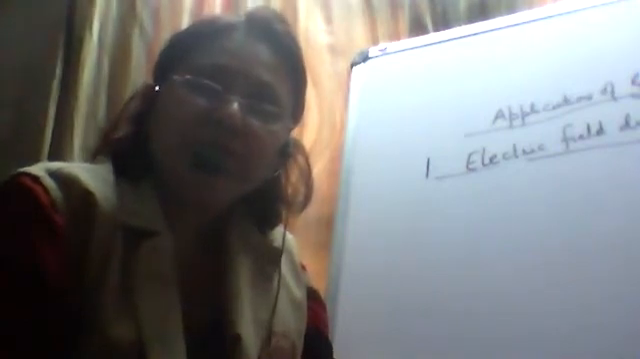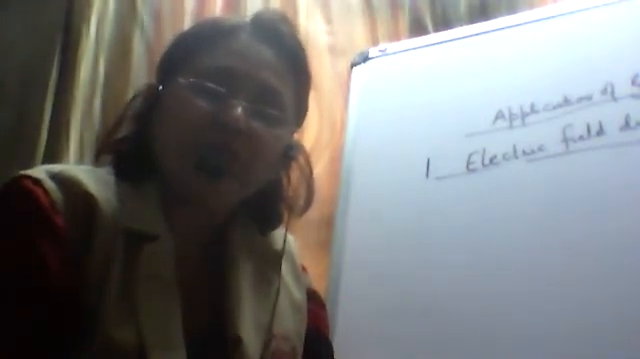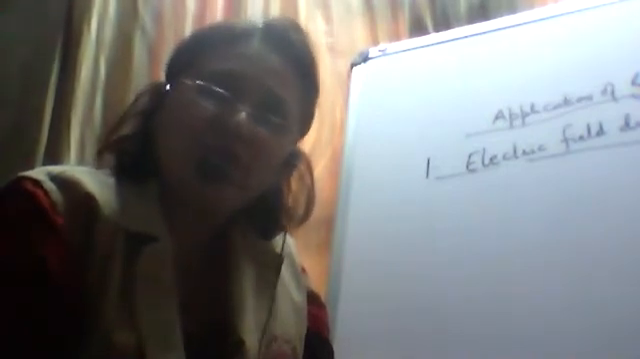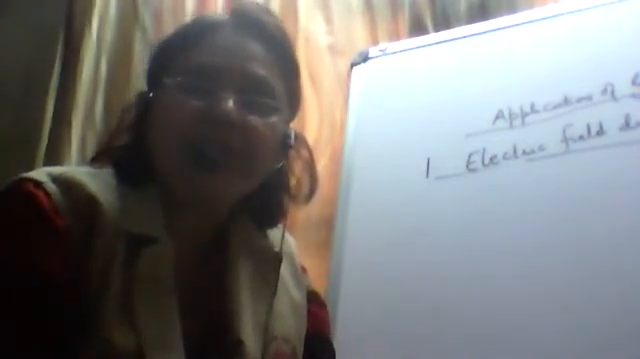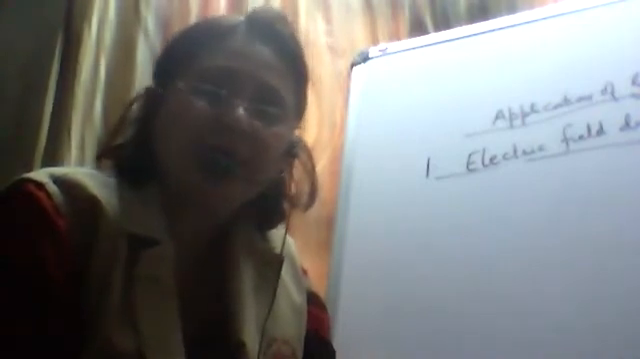Good morning, students. So we were discussing Gauss law, which states that the electric flux through a closed surface is equal to 1 upon epsilon naught times the total charge enclosed inside that surface. That is, the closed surface integral of electric field is equal to Q upon epsilon naught.